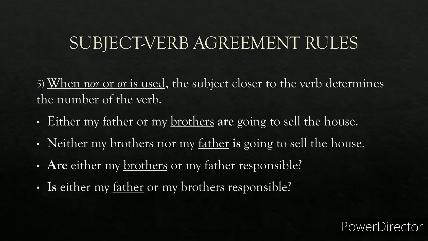Are either my brothers or my father responsible? Now here the word before the verb is plural, so are will come here. Is either my father or my brothers responsible? Here, father is singular, so is will come. It is closer to the verb. And in are either my brothers or my father responsible, the word brothers is closer to the verb. Father is singular, so is will come, and brothers is plural, so are will come.